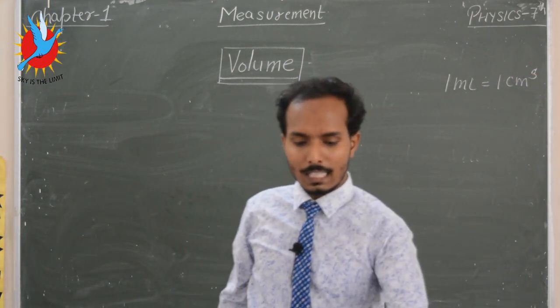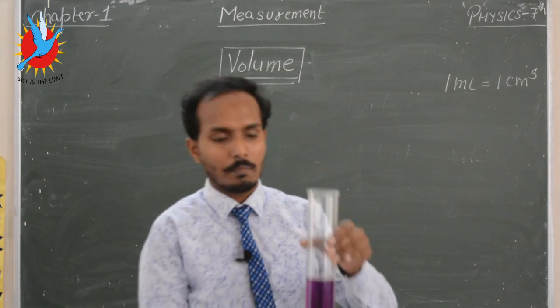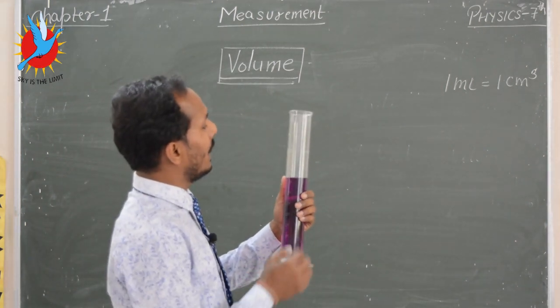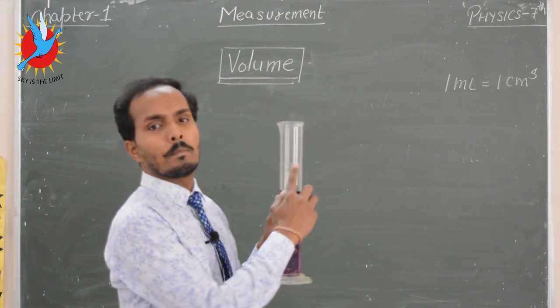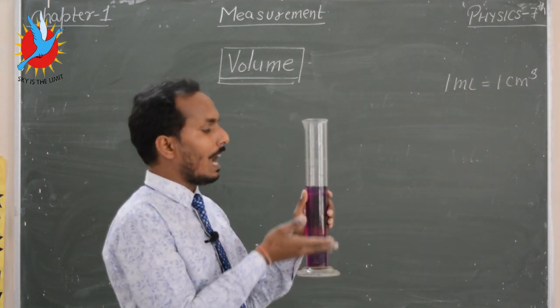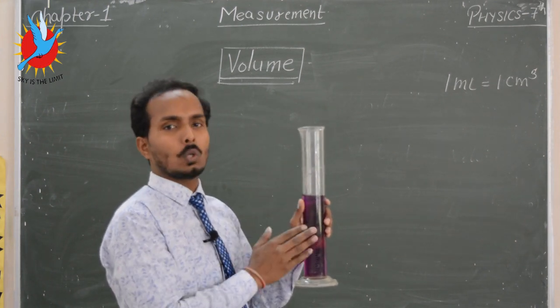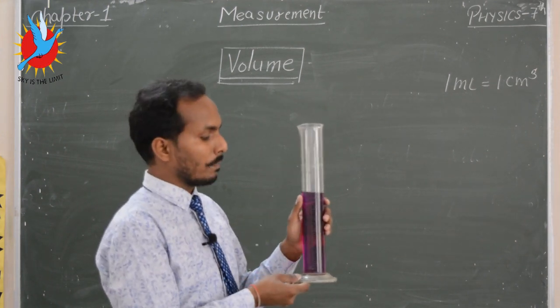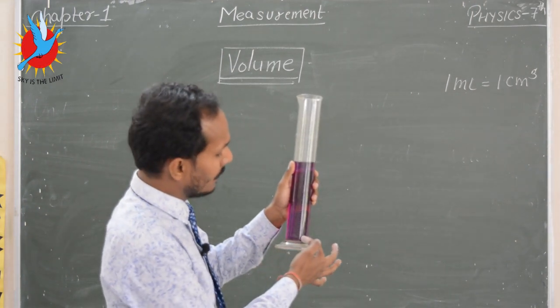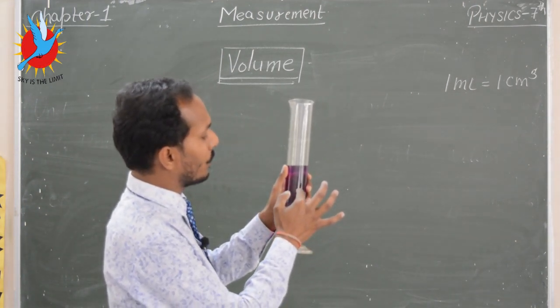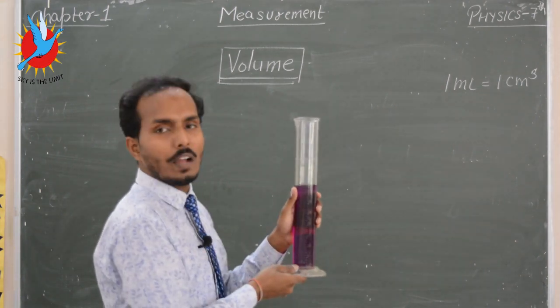Now for this I take a measuring cylinder which has a capacity of 500 ml. It means half a liter of liquid can be stored in this container, and it has readings 50, 100, 150, 200, 250, and this way up to 500.